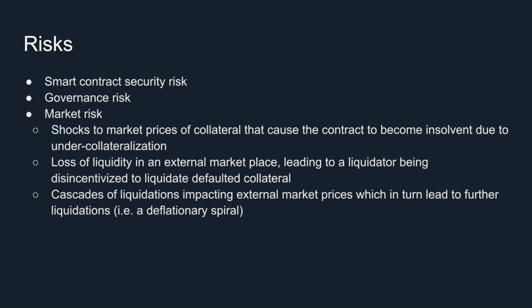The third risk is the market risk. The primary source of the market risk comes from three components. Shocks to market prices of collateral that cause the contract to become insolvent due to under-collateralization. Loss of liquidity in an external marketplace, leading to a liquidator being disincentivized to liquidate defaulted collateral. Cascades of liquidations impacting external market prices, which in turn lead to further liquidations. We also call this a deflationary spiral.